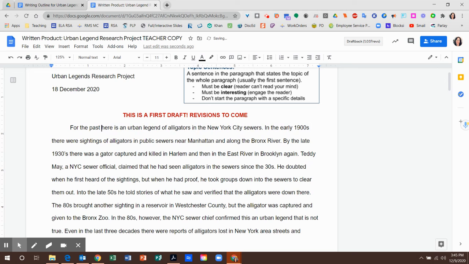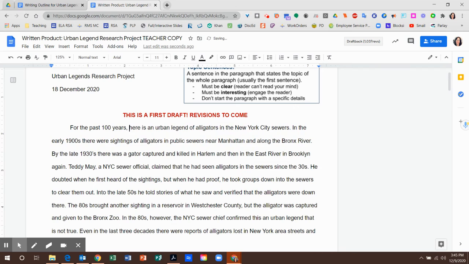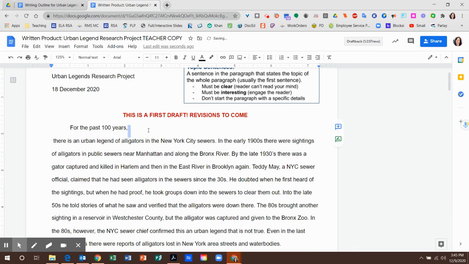What if I said for the past 100 years, there's an urban legend of, I don't know if I like the phrasing of that. So let me start a little fresh. For the past 100 years, there have been continued sightings or claims, because I use the word sightings here. All right, so I use the word sightings in this sentence, so I don't want to use it. I want to say something about claims. And I want to use this word continued here because that will help my readers understand